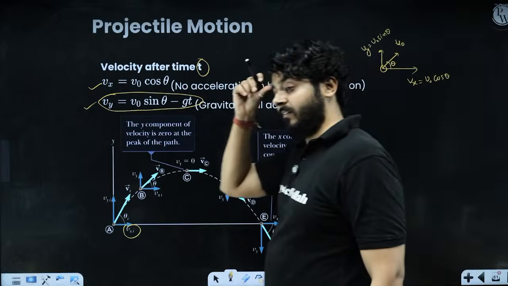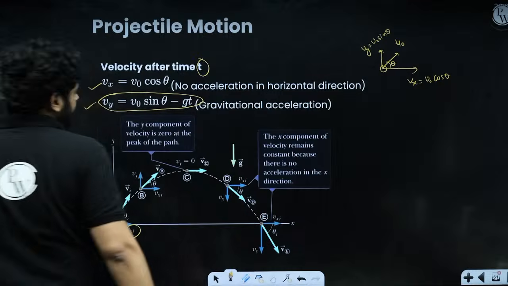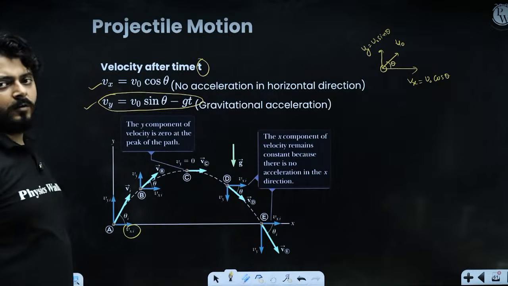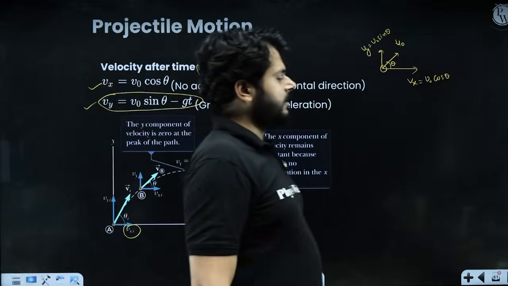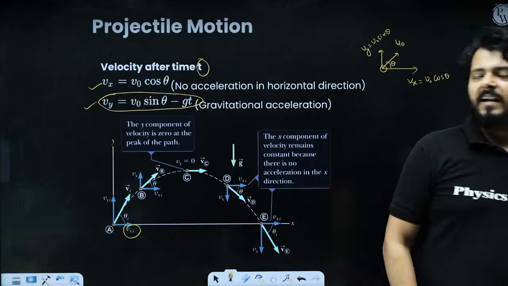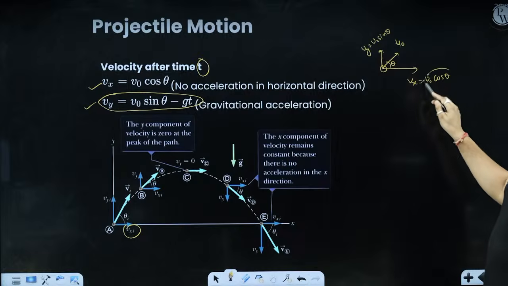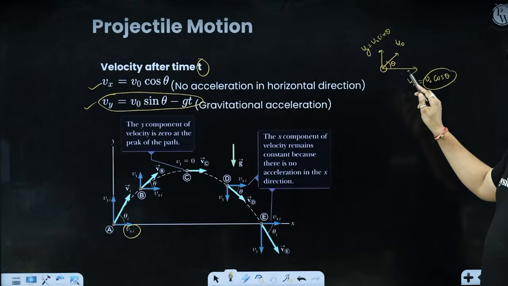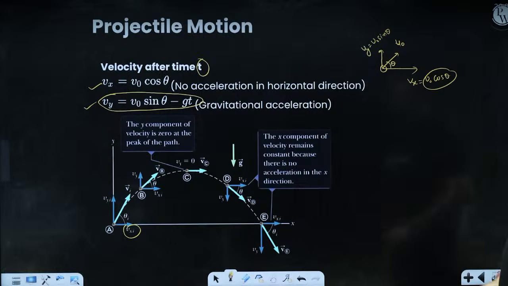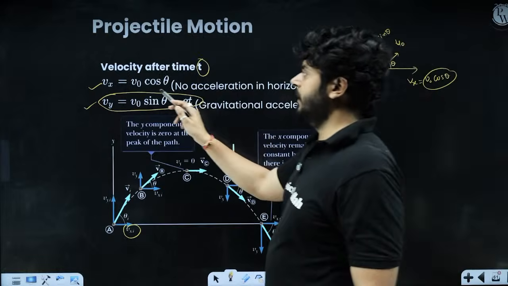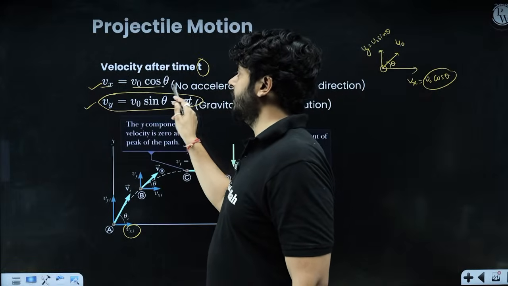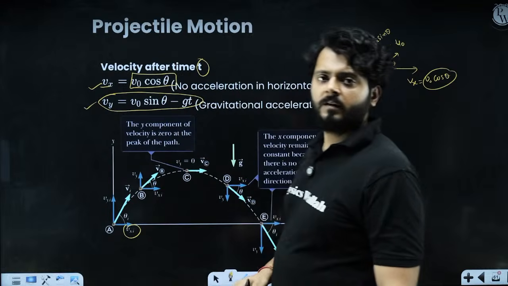I believe the idea is very, very clear, right? V naught cos theta and V naught sin theta. After time t, what will be the horizontal component? Because as I said, there is no force along the horizontal axis. So horizontal velocity will remain as it is. So Vx after time t will remain V naught cos theta only, right?